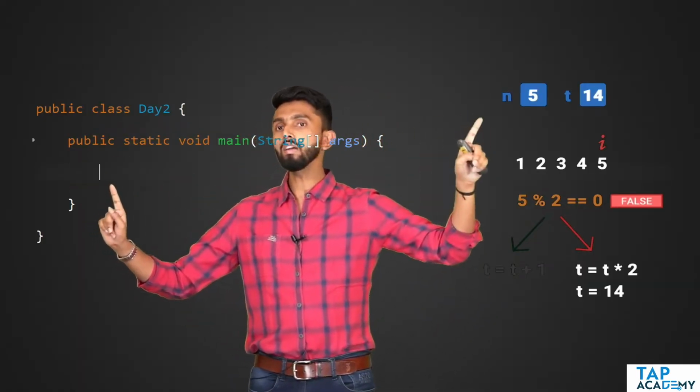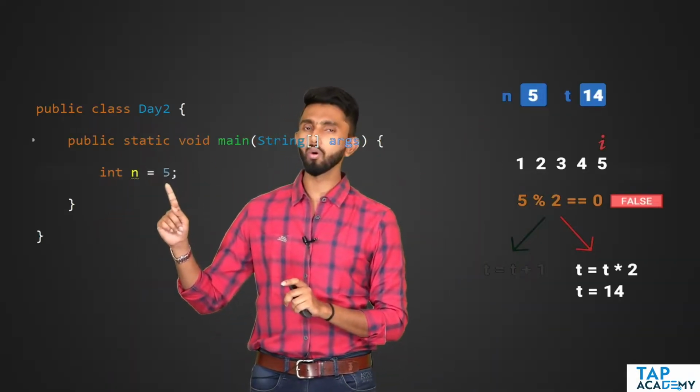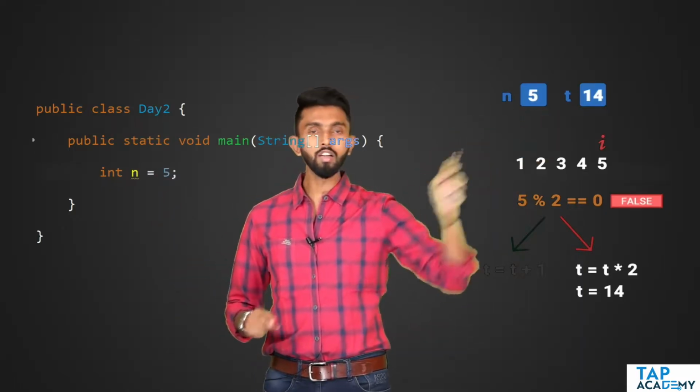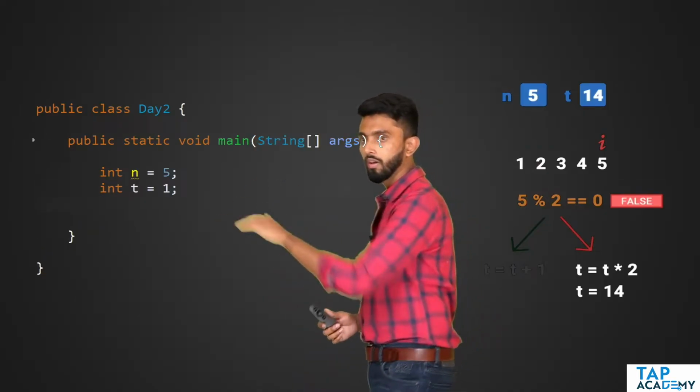I will write int n equal to 5. I am only giving a value, but this should come from the keyboard. How we will see later. Next, int t, initially you know the sapling's height is 1. Beautiful. Now I will come down.